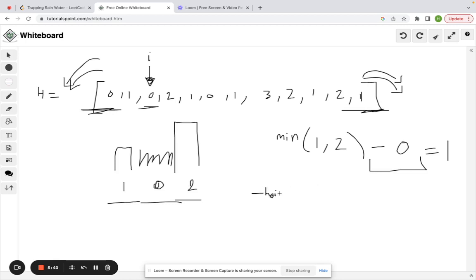Minus height at I. So when I looked at other videos today, after finishing the problem, I realized not many people really go in depth with the explanation of this. And maybe I'm slow, but I think this is needed. So when we say minus height at I, let's pretend we have some body of water here. That's size 1. Sorry, not body of water, the elevation height.